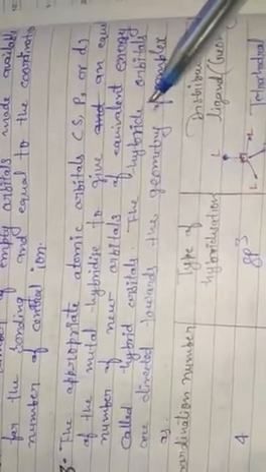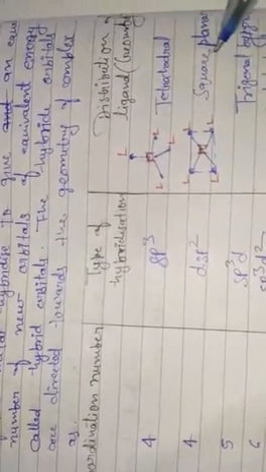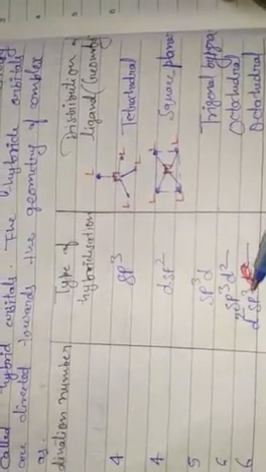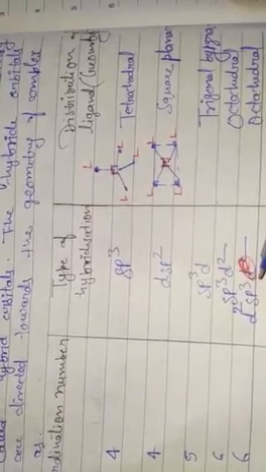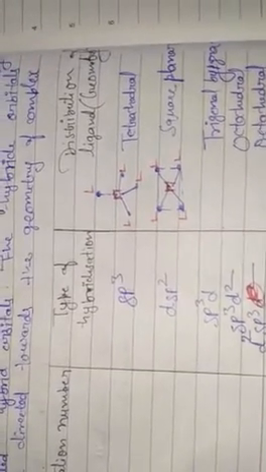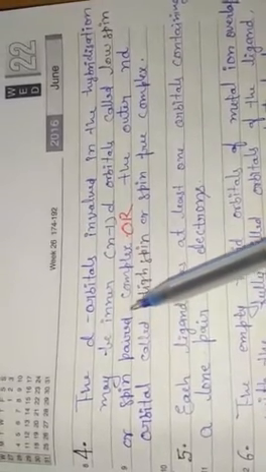When sp3 hybrid orbitals are involved, the shape is tetrahedral. With dsp2 it is square planar geometry, with sp3d trigonal bipyramidal, and with sp3d2, when the outer d orbitals are involved in hybridization, it shows octahedral. When (n minus 1) d orbitals are involved, it has d2sp3 hybridization and octahedral geometry.